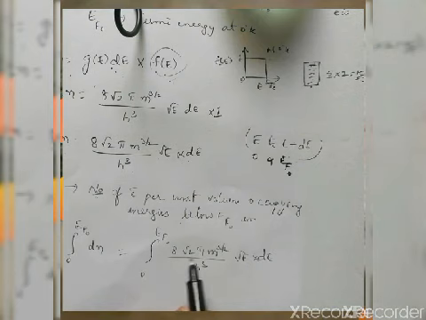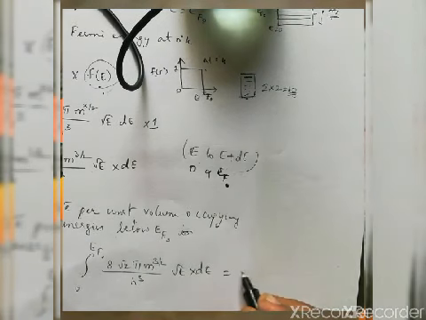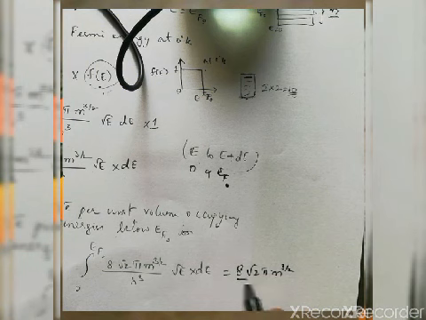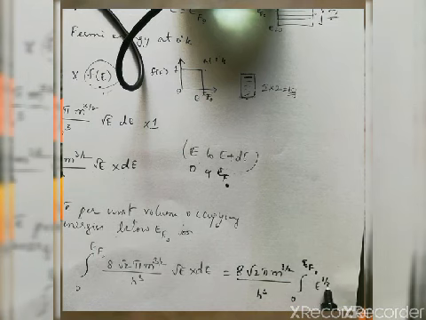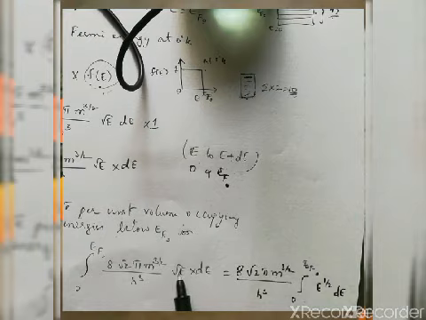Then I get the integral from 0 to EF naught of 8 root 2 pi m to the power of 3 by 2 divided by h cube into root E into dE. You can see this is a constant. Even the mass of the electron is a constant, and this is Planck's constant. So I further write it as 8 root 2 pi m to the power of 3 by 2 divided by h cube, integration 0 to EF naught, E power half into dE. This E power half is nothing but root E.